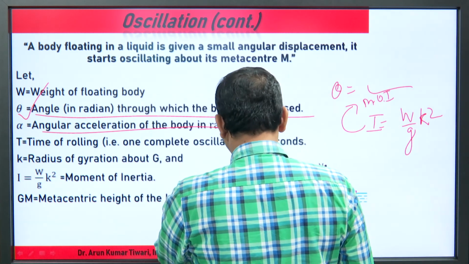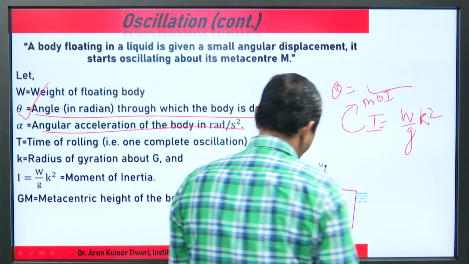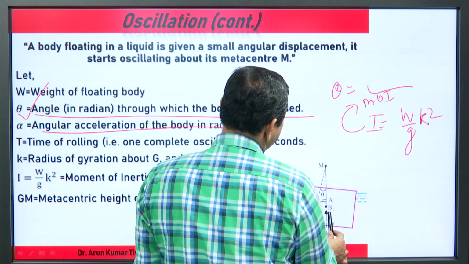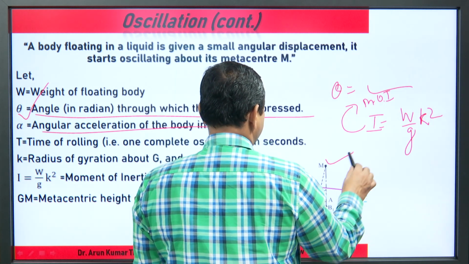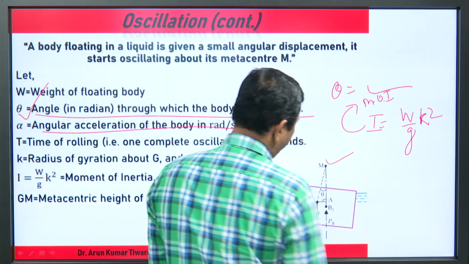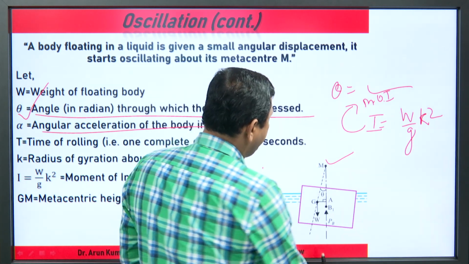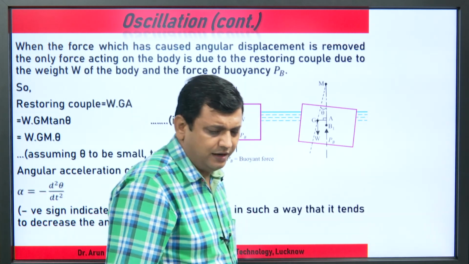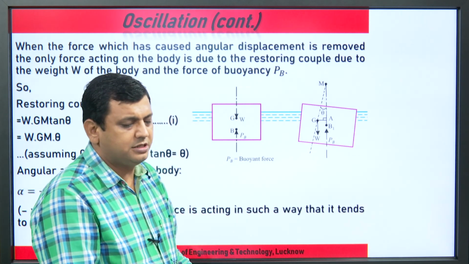GM is the metacentric height of the body, B becomes B dash, M is the metacenter, theta is the angle, with W acting. The buoyant force is acting like this. What is the restoring couple?